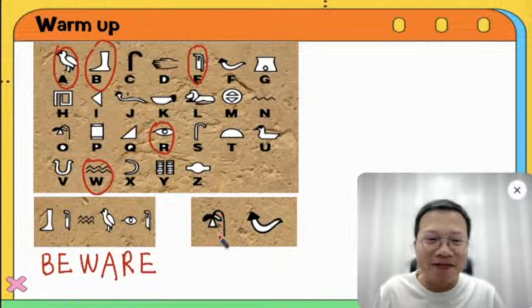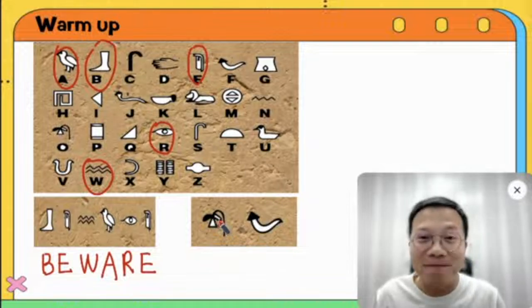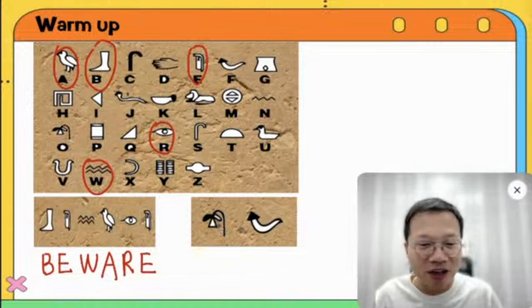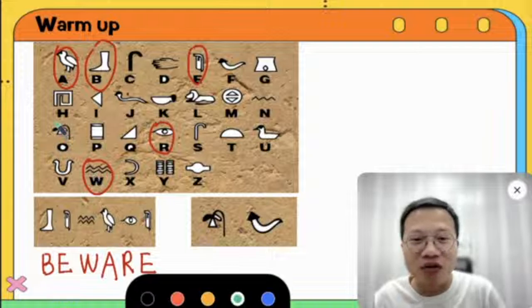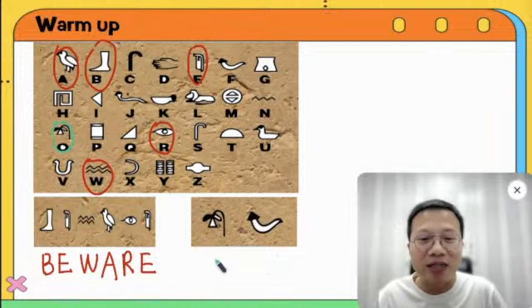It's like a falling flower. So what letter is it? Come on, can you find it? There we go. I changed the color. So you see here we have this one. So it's a letter O.